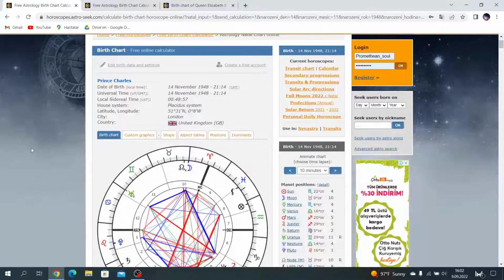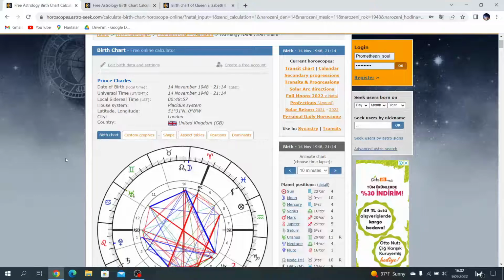Because in any incident, we only look at one person's chart. But for a very long time, I have been studying rectification, and I have rectified so many charts.